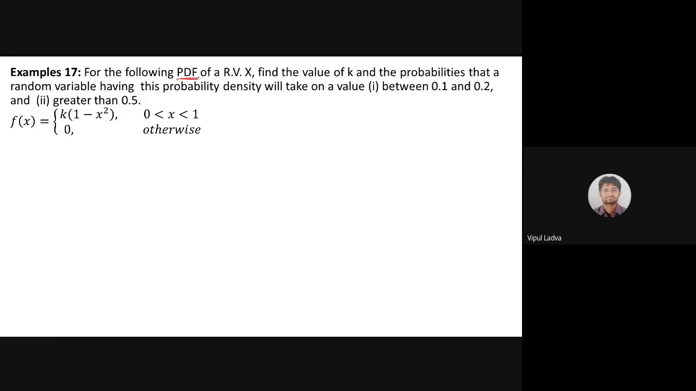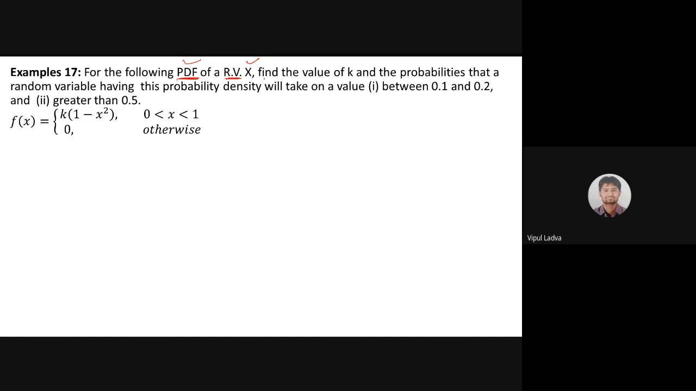Now, what will be the full form of PDF? Probability density function. For a random variable, RV stands for random variable. For a random variable X, when I'm saying that it is a probability density function, that means I'm dealing with a continuous random variable. Once we label a probability function as a density function, that means it is continuous.